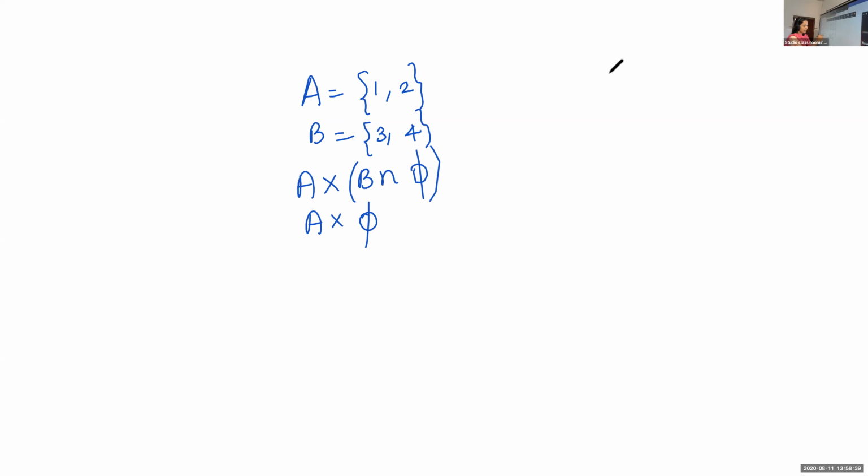So we will get A cross the empty set. What is A cross the empty set? If any one of the sets is empty, then the cross product will be the empty set. So when we take the cross product, if any one of the sets is empty, the final Cartesian product will be empty. Is it clear, children?